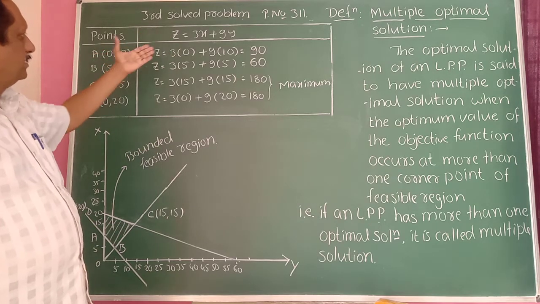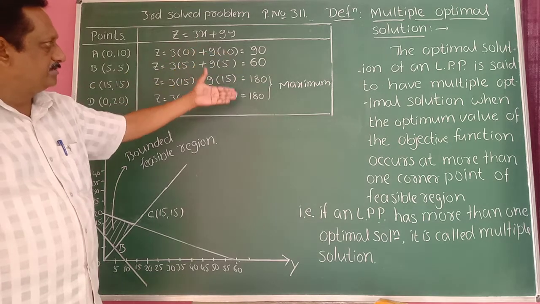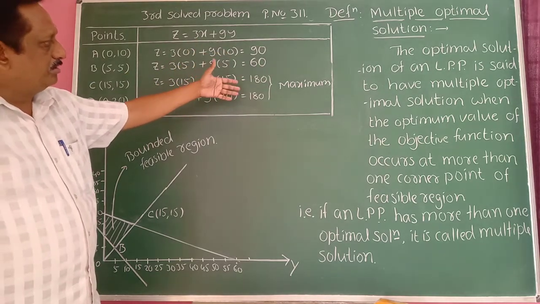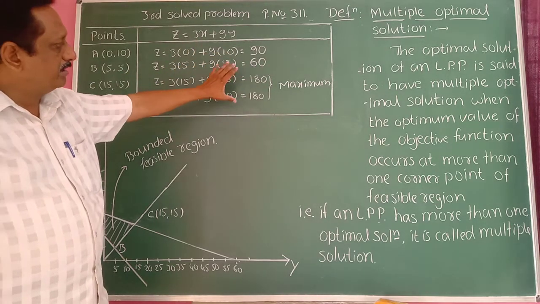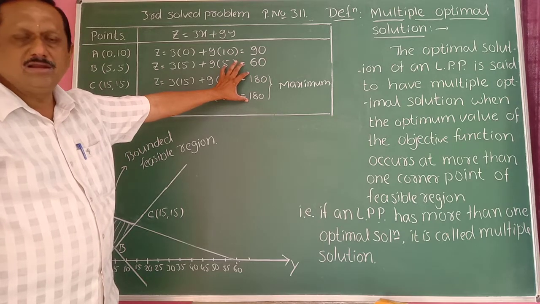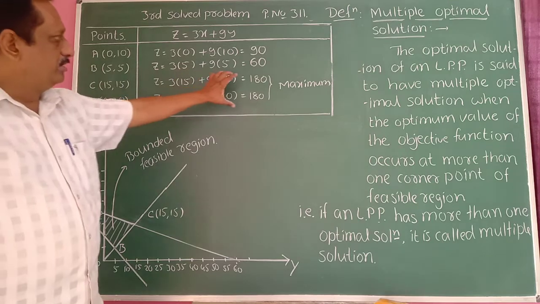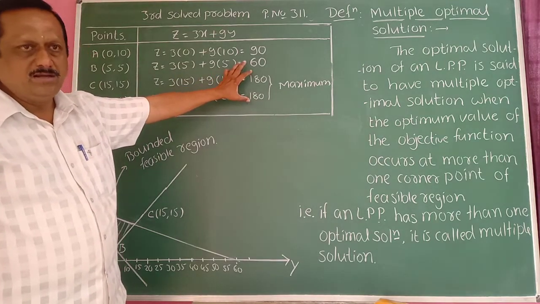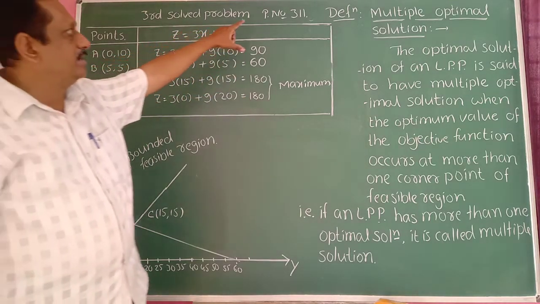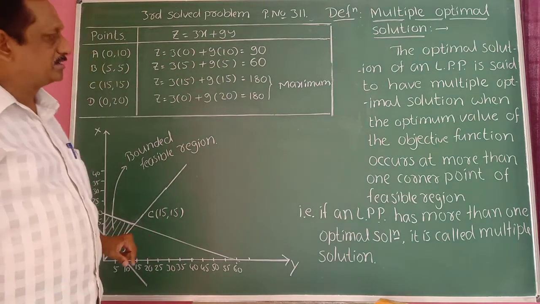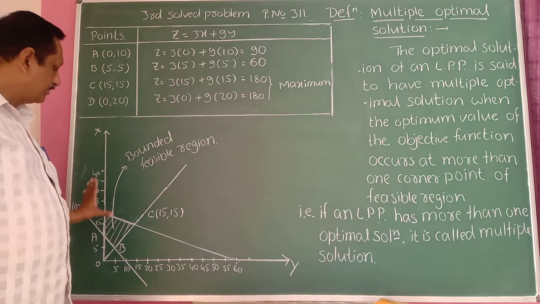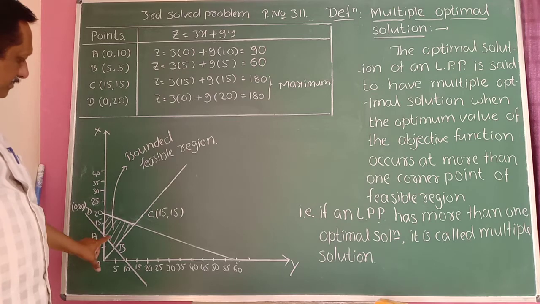Use the points in the objective function and you get these values. So, if it is a maximization problem, you will get a maximum value of 180 at 2 points. In the example on page number 311, the third solved example, this is one feasible region.